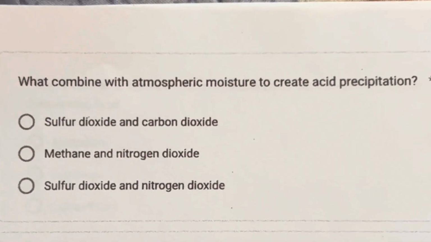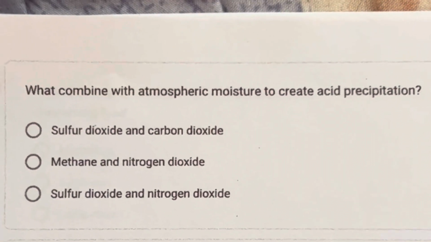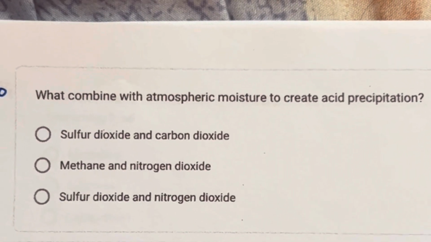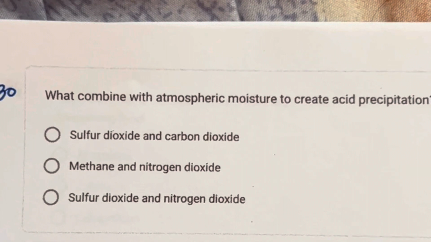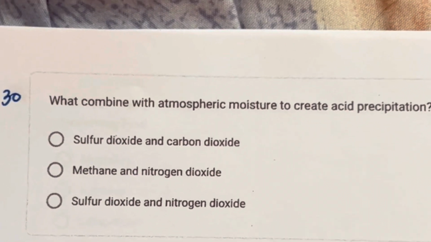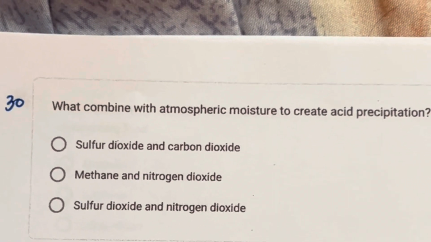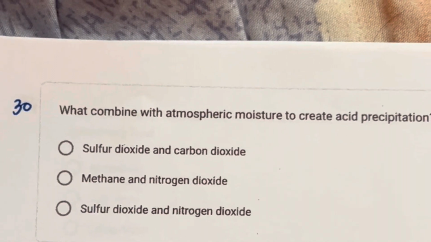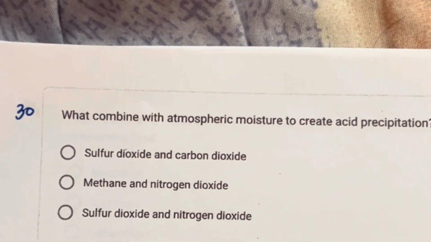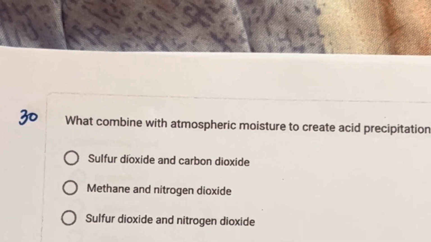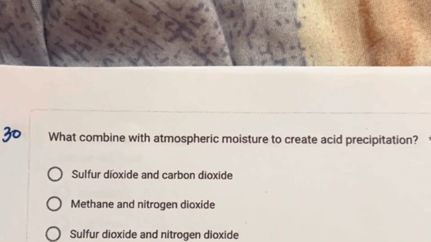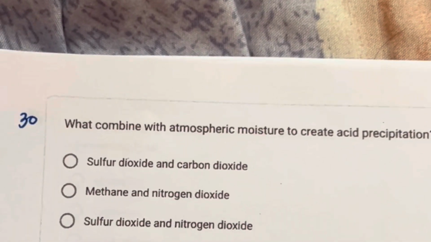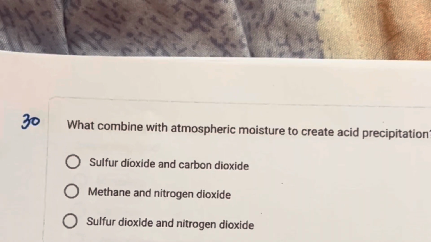What combined with atmospheric moisture to create acid precipitation? A. Sulfur dioxide and carbon dioxide, B. Methane and nitrogen dioxide, C. Sulfur dioxide and nitrogen dioxide. So the correct answer is letter C, sulfur dioxide and nitrogen dioxide.